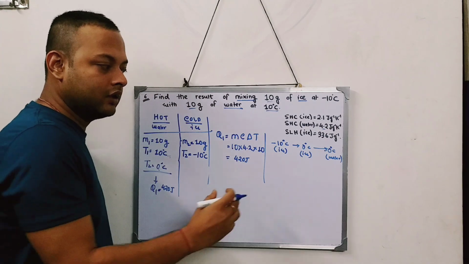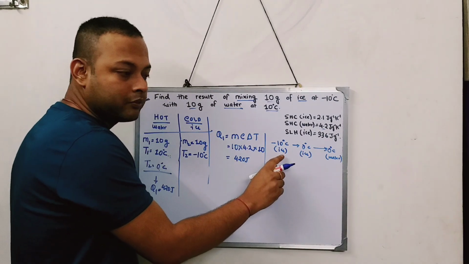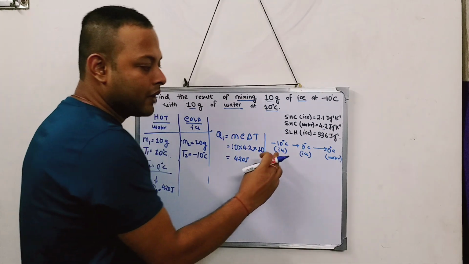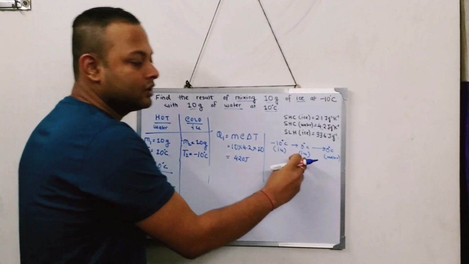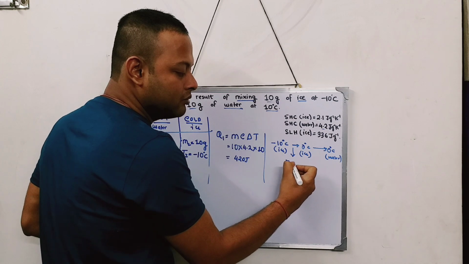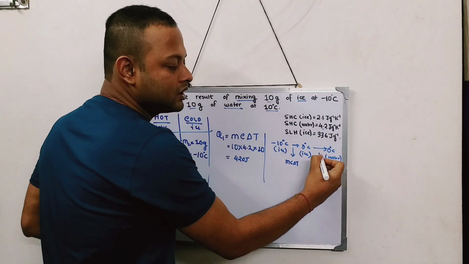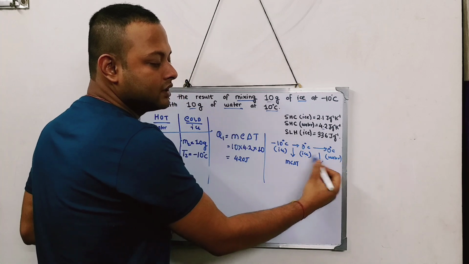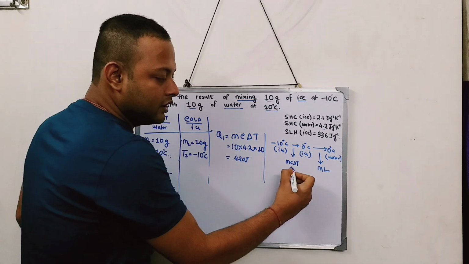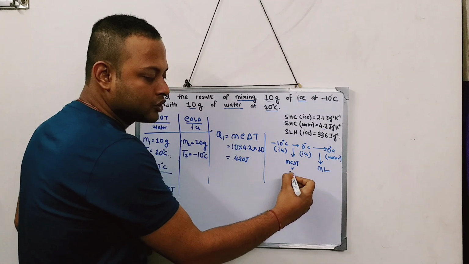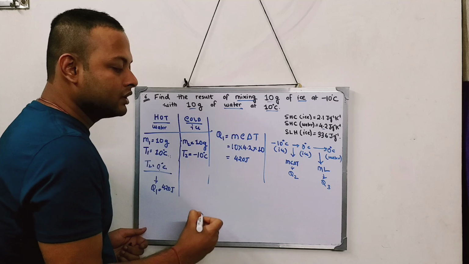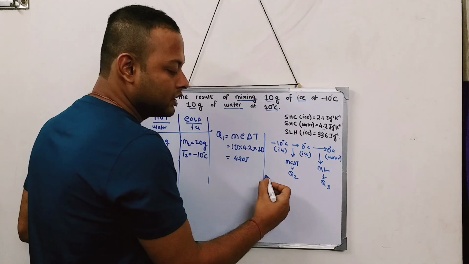water. Are you understanding? Because I told you in the previous sums, it from ice to water, it doesn't change, it takes place directly. From minus 10, it will come to 0 degree centigrade ice, and after this, it will come to 0 degree centigrade water. So over here, the formula that I will use is how much? mc delta T. And what is the formula I will use over here? See, over here state is changing, so I will use ml. So let the first heat which is absorbed be Q2, and the heat which is absorbed next be Q3. So let's figure out how much is Q1, how much is Q2, and how much is Q3.